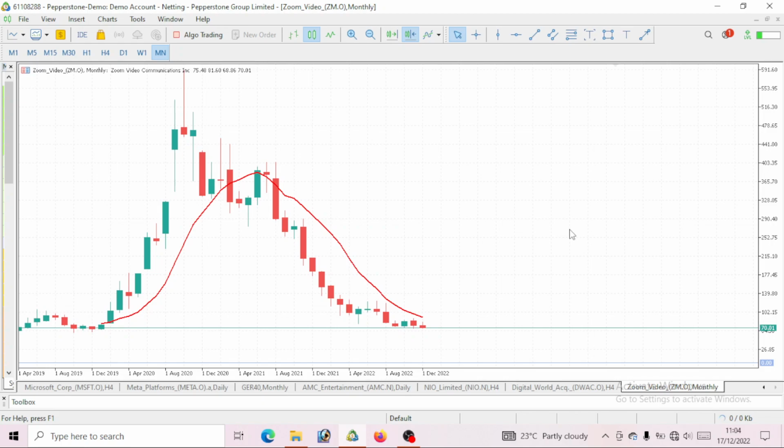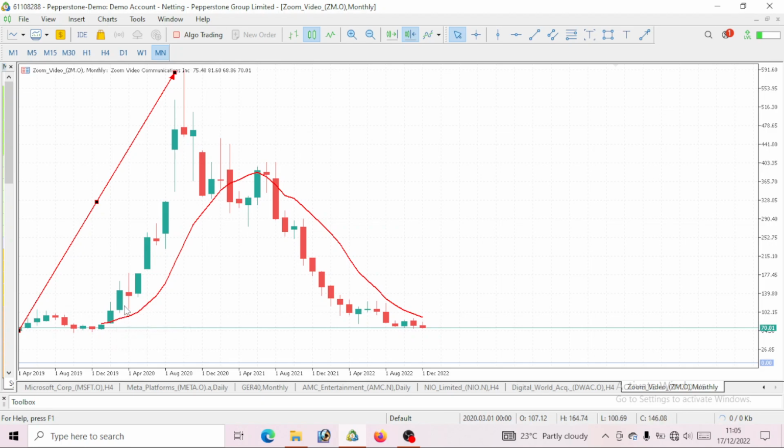Now, let's take a look at this our Zoom video communication, which is our ZM, right? So we would actually start from the higher time frame because we want to know where this price will be moving for this week. So at first, this price was kind of like spiking up. You can see it. Currently, this price is showing me at around 2019, right? So you can see that this movement is going up, and we can see that this price was giving us a bullish move. There's no doubt about that.